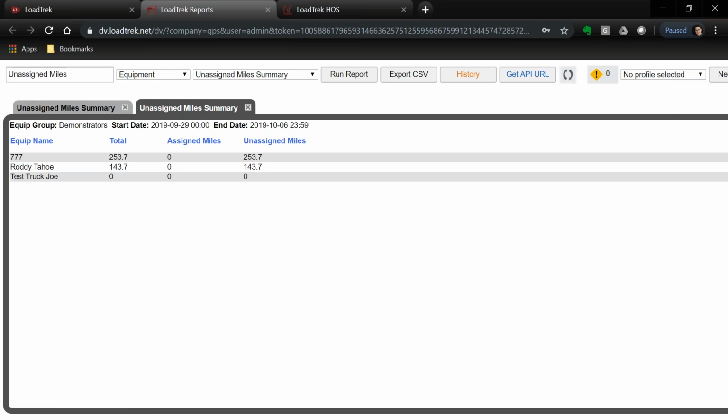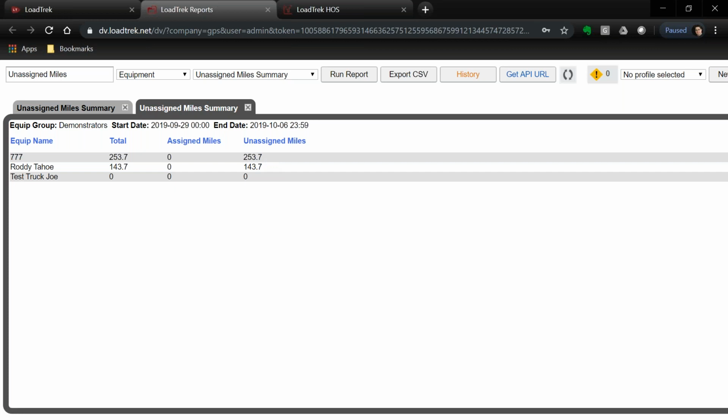Of the 3 vehicles assigned to this group, 2 of them have unassigned miles. In fact, 2 of them have significant unassigned miles. And for today, we're going to focus on truck 777. It drove a total of 253.7 miles during the time frame that I dialed in, and all 253.7 miles is unassigned.